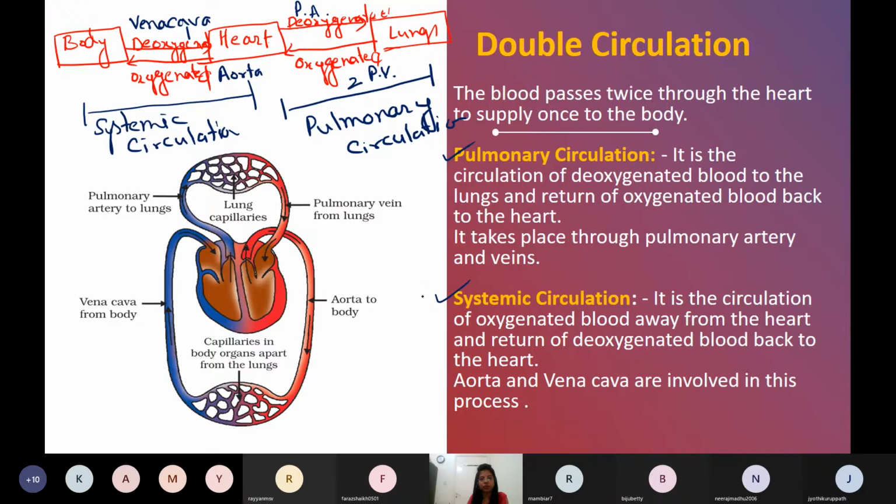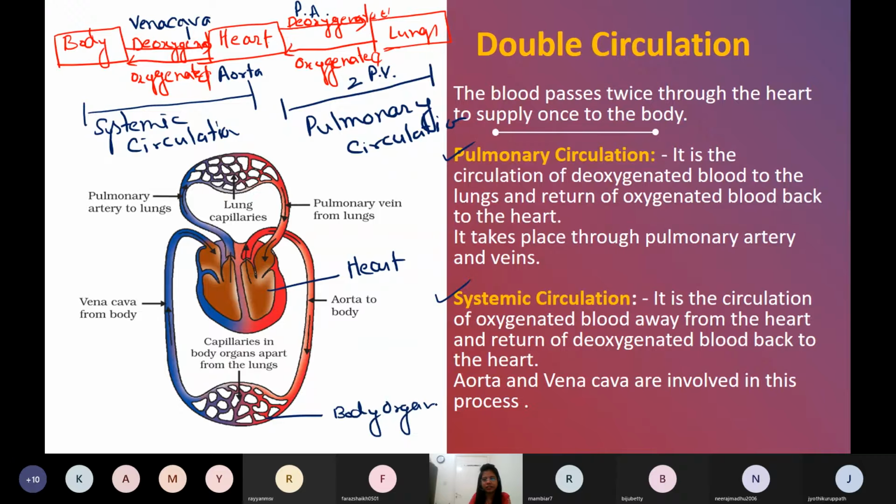Now come to this picture. This picture is called the picture of double circulation. Whenever you see this picture, it is not the picture of the heart, it is the picture of double circulation. Here look at how to label this picture. You have to make a rough diagram of this. This is actually a flow chart. If you are not marking it properly, no problem, but the labeling should be correct. Suppose the picture is given, you have to label the parts. So this is the heart, and here you will write body organs.